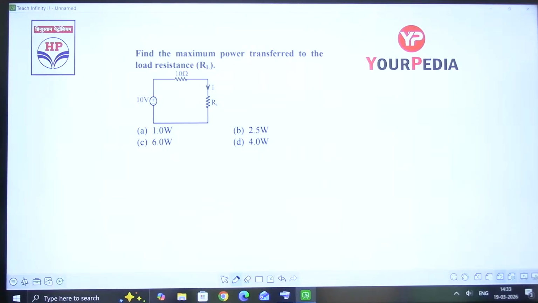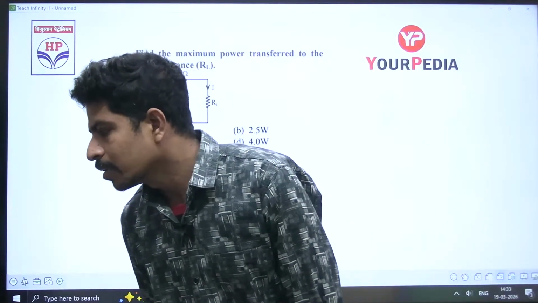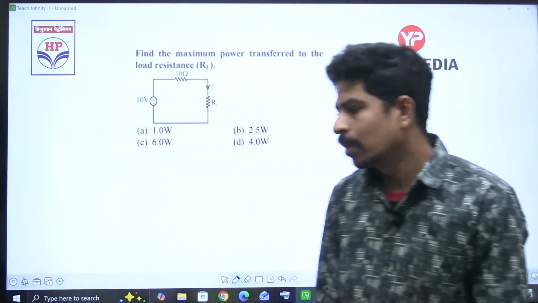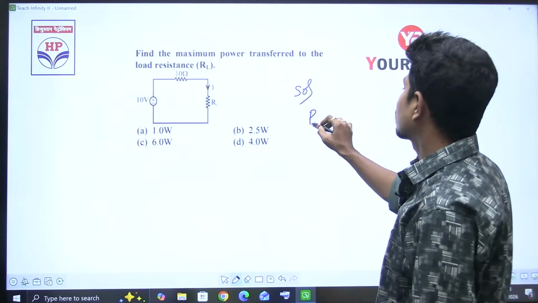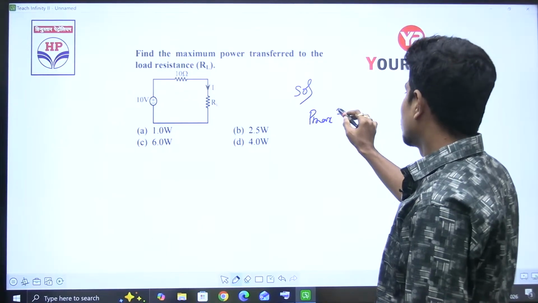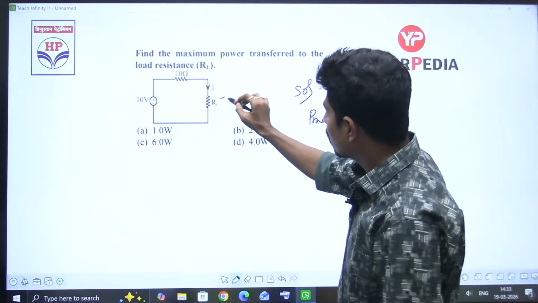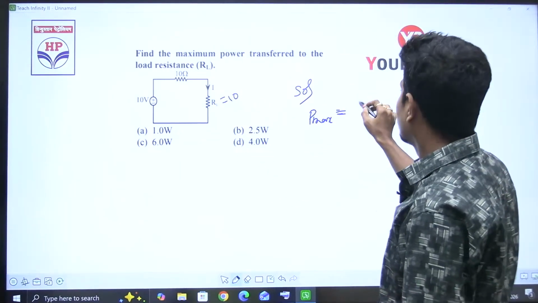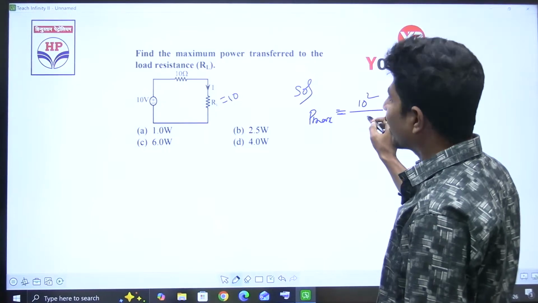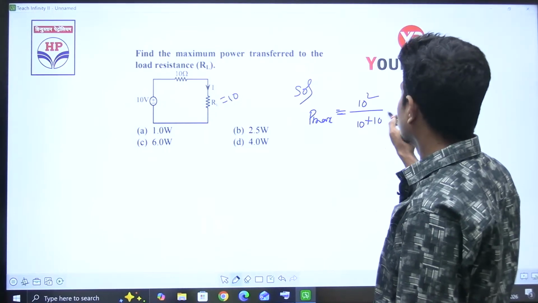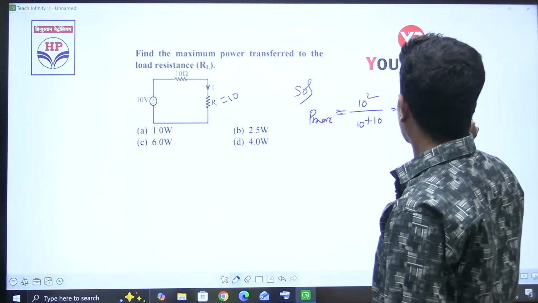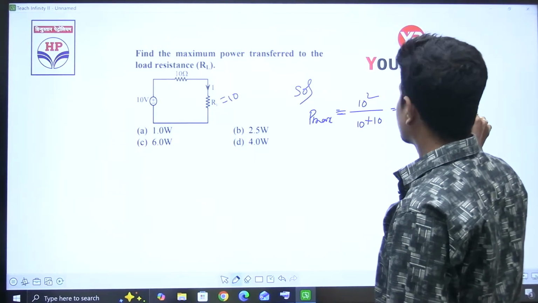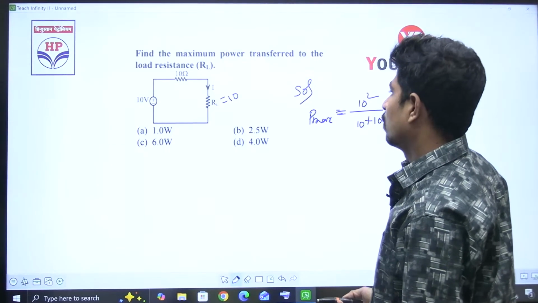Ankit Sharma is saying option is B. It's a very simple question. Maximum power, what is P max? V square by R, whenever RL is equal to RTH. 10 square V square by R, 10 plus 10. 100 divided by 20, that is equal to 5 watts.